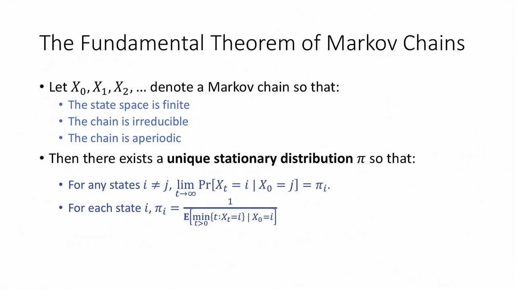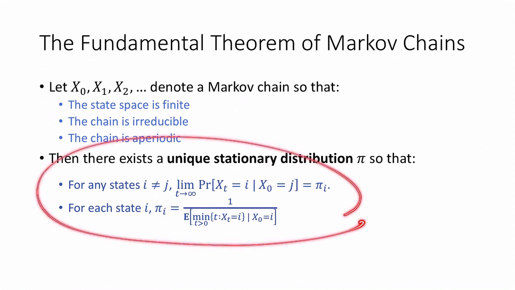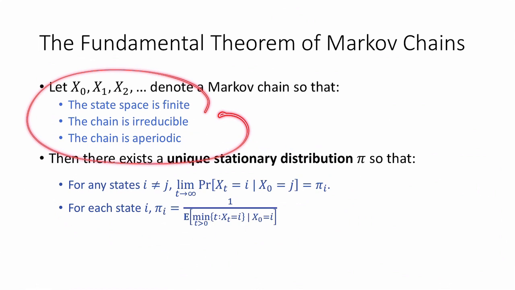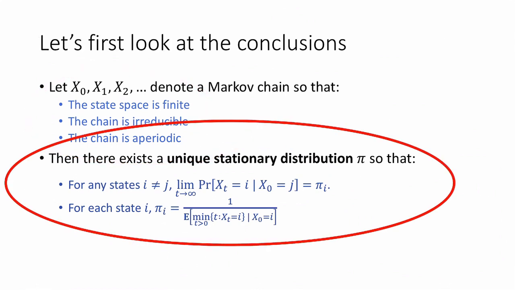We're not going to prove this theorem in this class, but we will be using it, so we should understand it. To break this down, we're going to first take a closer look at the conclusions, and then we'll take a closer look at the assumptions. So let's start with the conclusions. The first conclusion, or sort of the zeroth conclusion, is that there exists a unique stationary distribution pi for this Markov chain.